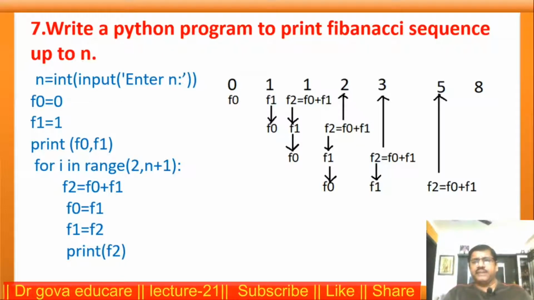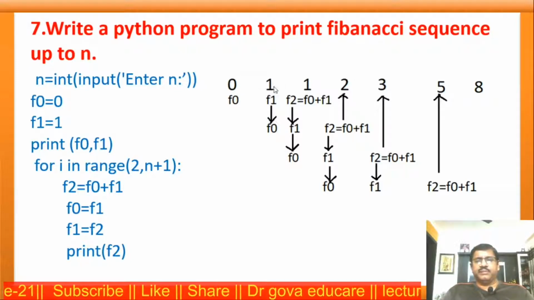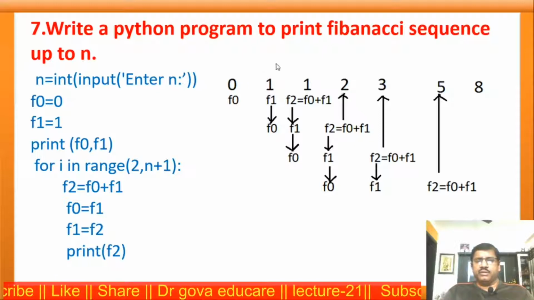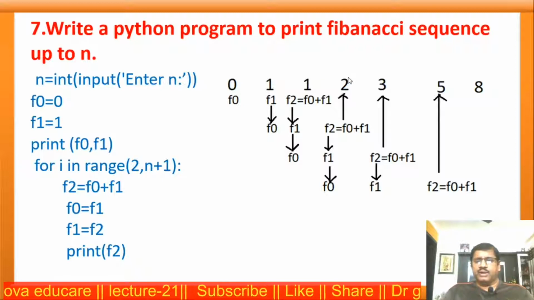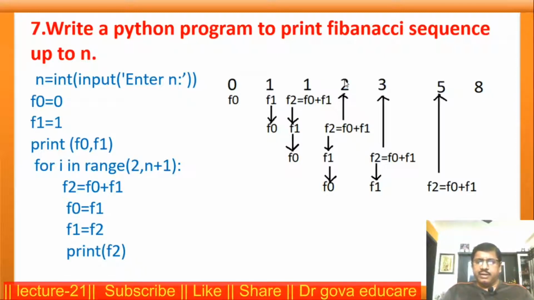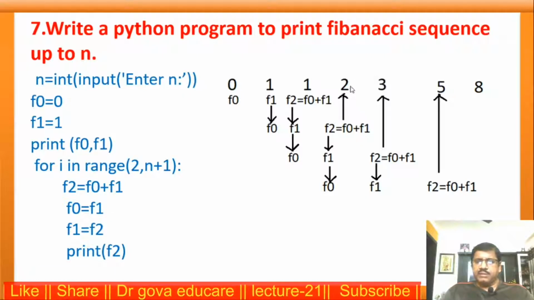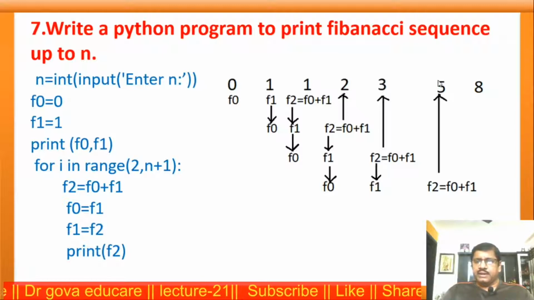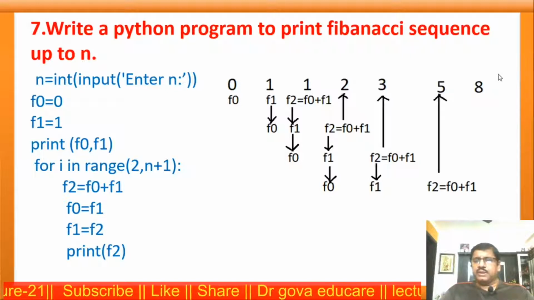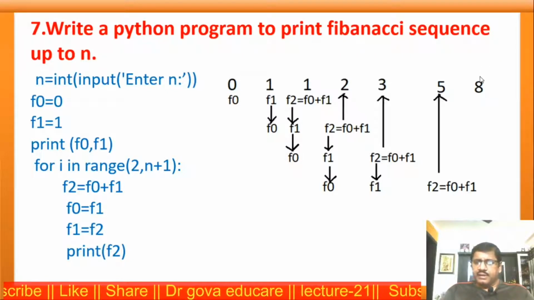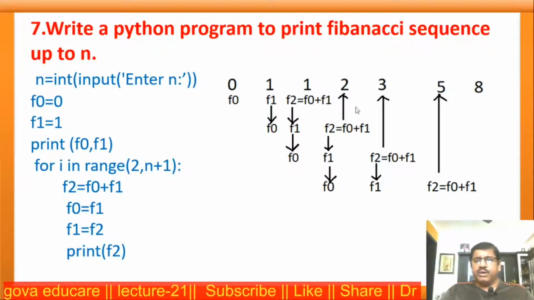Now the Fibonacci sequence, initially 0 and 1 are two numbers. Adding these two numbers, we get this number. Again, add this number to the previous number, we get this number. That is, add 2 plus 1, we get 3. Next, add 3 plus 2, we get 5. Next, add 5 plus 3, we get 8. Next, 8 plus 5, 13. 13 plus 8, 21 and so on. Such a type of sequence is called the Fibonacci sequence.